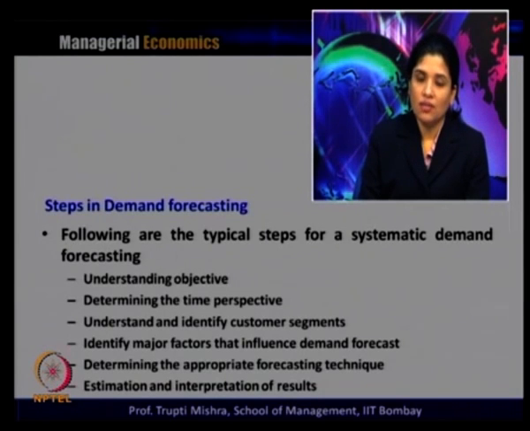If the product is for working people, the customer segment should be working people. If the product is for kids, then we have to identify the parents who have small kids. So, the first is to understand the objective, second to determine the time perspective, and third to understand and identify the customer segments.